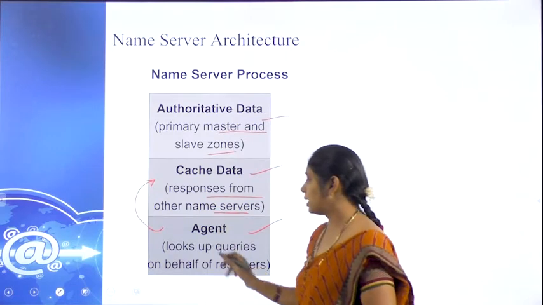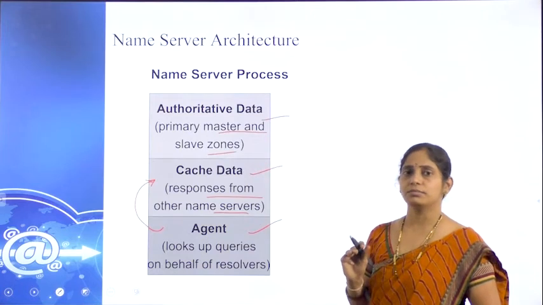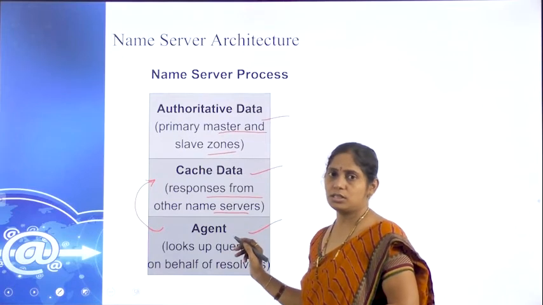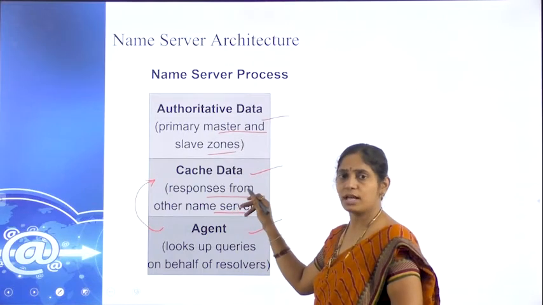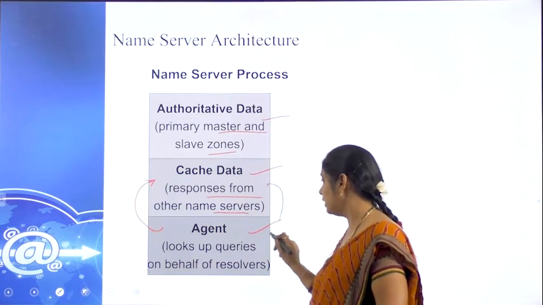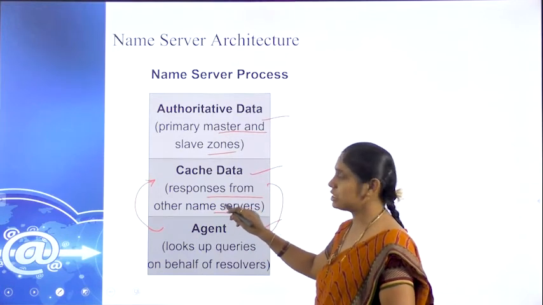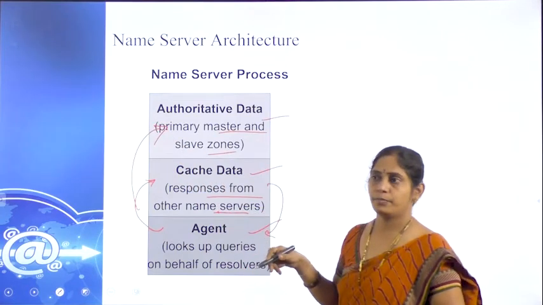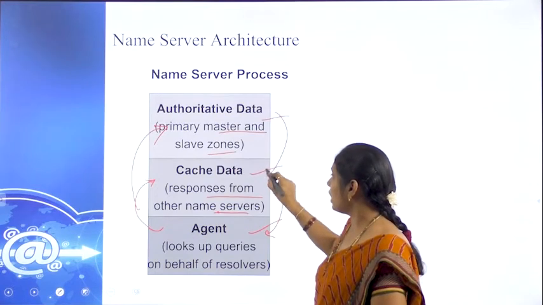Here the client, nothing but the agent, wants to get some information or access some web page, then the agent will send a request in the form of DNS that will be accessed by the cache. The local server will search for that in the cache data. If it is available, then the access permission will be given directly to the agent. If that page is not available in the cache, then the request will go to the authoritative data. Here it searches and gets the data, and a copy of that will be stored in the cache.